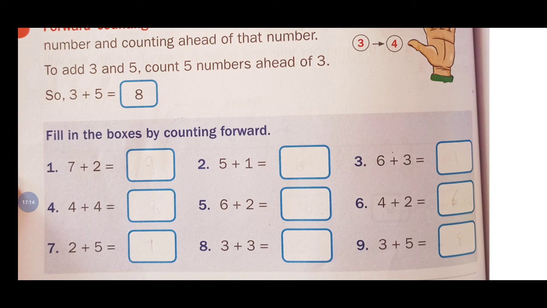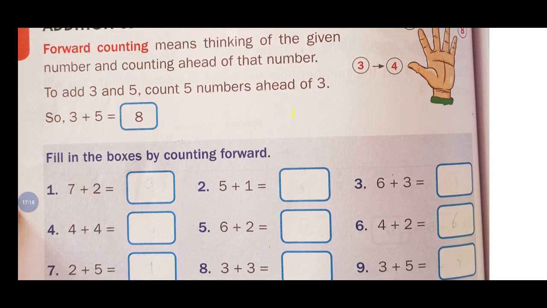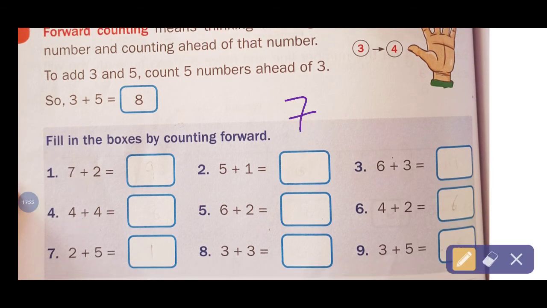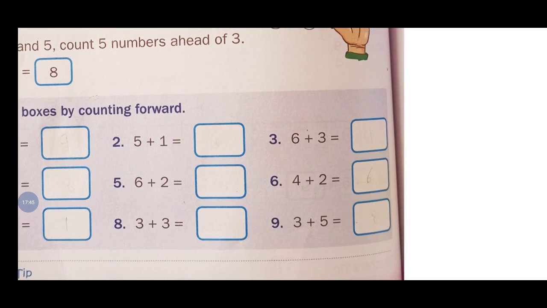Okay. And 6 plus 2 means 6 after 2 fingers you can count. After 6, 7 will come and after 7, 8 will come. Only 2 count. That's why 8. Okay children? Understood all of you? Very simple. And 3 after 3 numbers you can count. What will come after 3 numbers? 6 will come. It is easy to say that you can count it, my children.